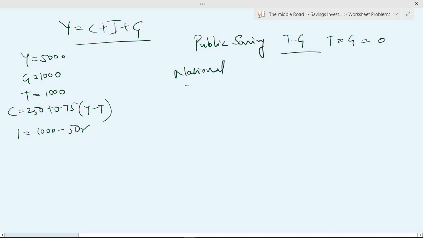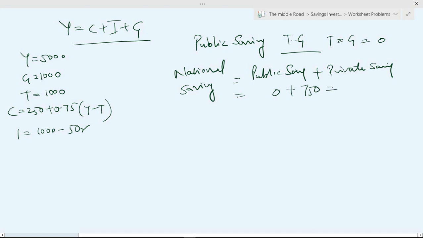Now total national saving is equal to public saving plus private saving, which is nothing but, now we know what is public saving. Public saving we saw is 0. We saw private saving is 750. This is total 750. Now $750 billion is what we are looking at in national saving.